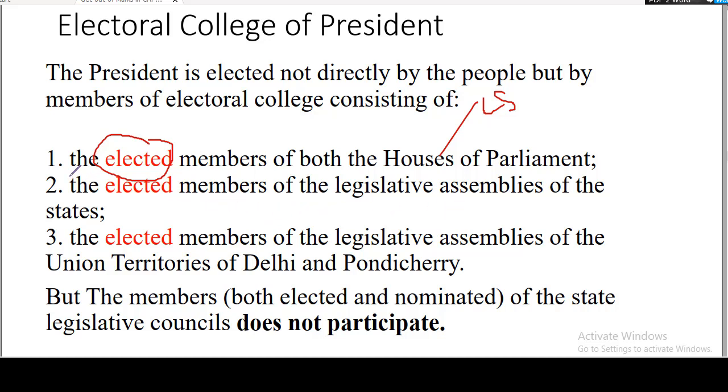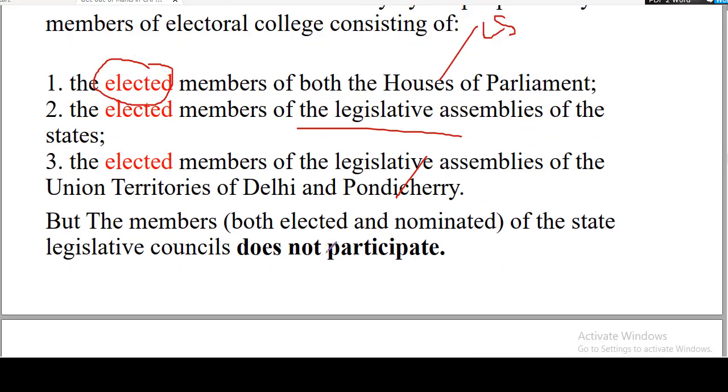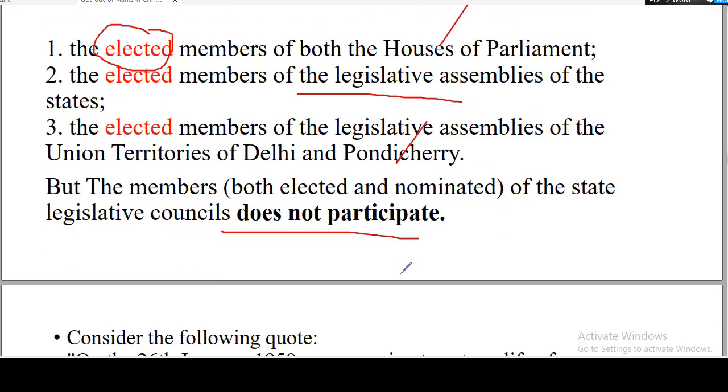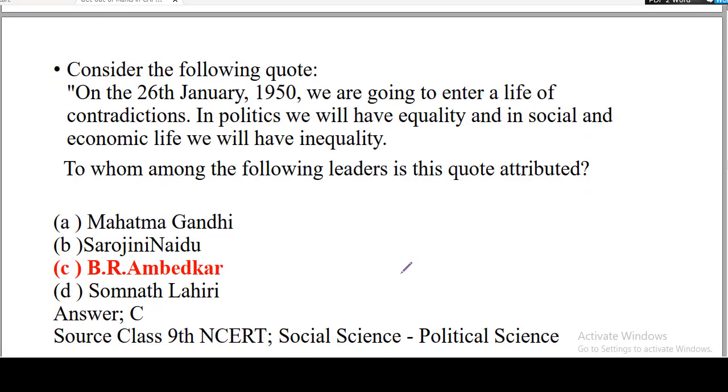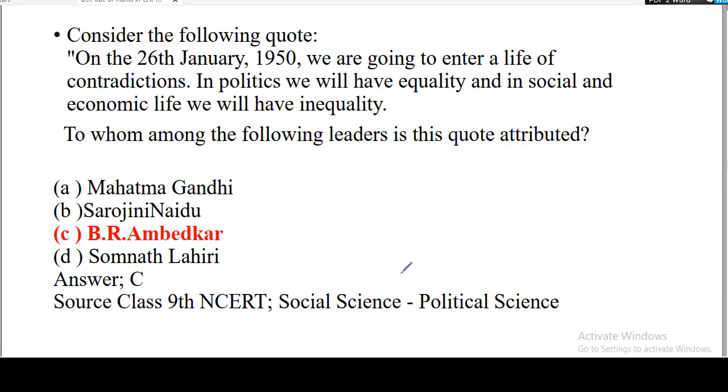So the next option is about legislative assemblies. It is also correct. And it is members of legislative assemblies of Delhi and Pondicherry. Now there is no Pondicherry, there is Puducherry. Okay. But the members, both elected and nominated, of the state legislative council do not participate. This is very clear.